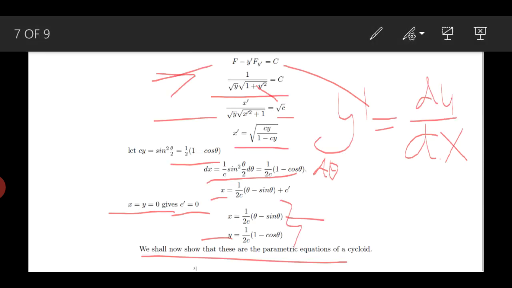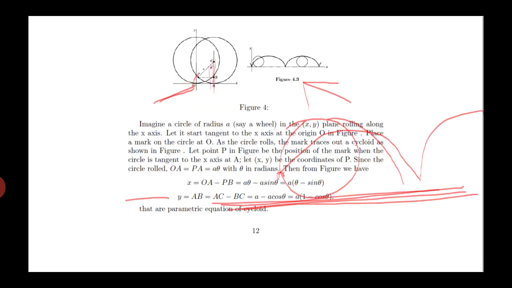that we saw earlier in our proof. In place of A, we have 1/2c that can be determined from the boundary condition. So in this way you can show the parametric form of a cycloid.